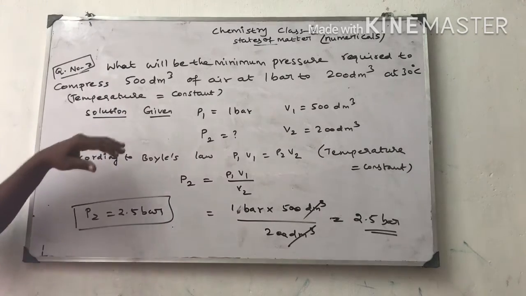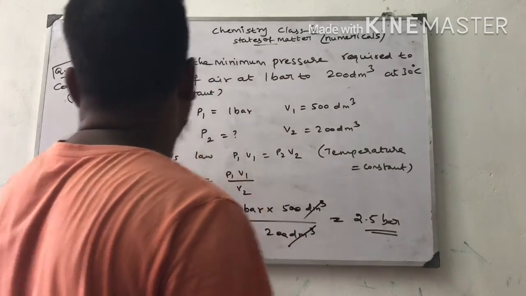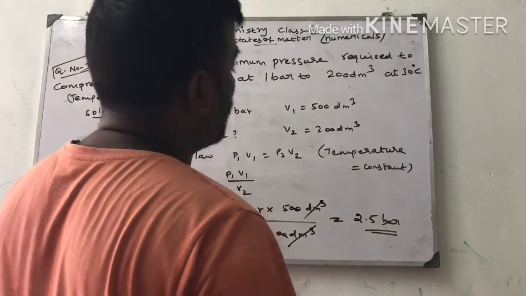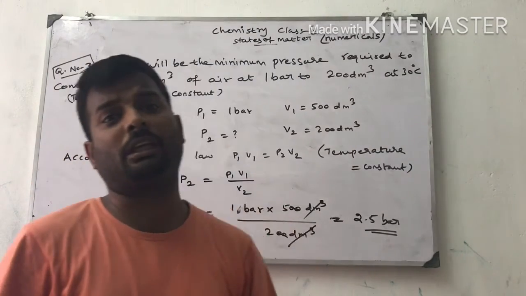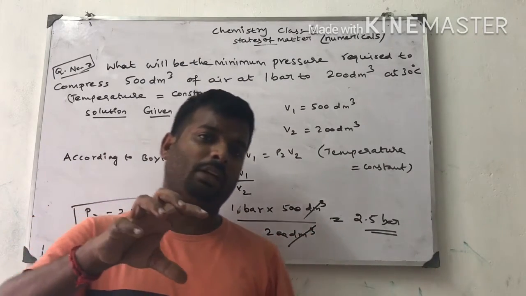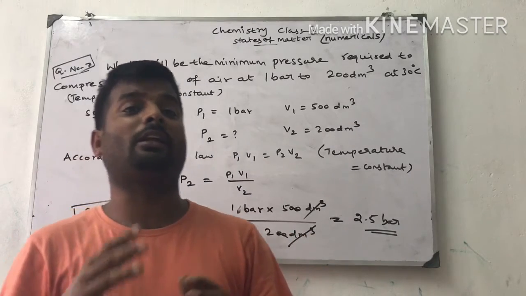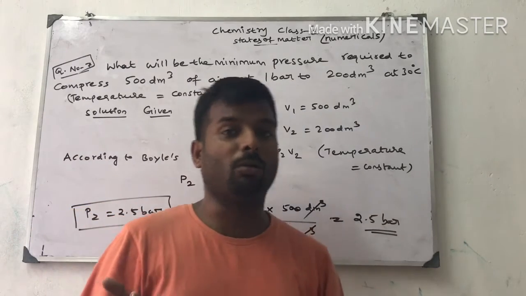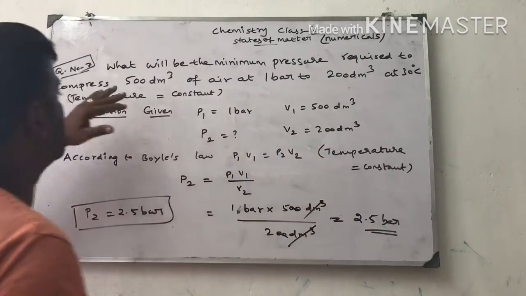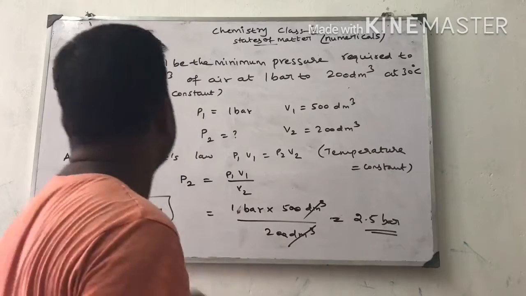First we have to study the question properly. What will be the minimum pressure required to compress 500 decimeter cube? During compression pressure will be increased. We already explained with the help of the balloon. During compression the volume will decrease, so the gas molecules feel more pressure and tend to hit the walls of the balloon more, so the pressure automatically increases. For this reaction temperature is constant, so we can use Boyle's law.